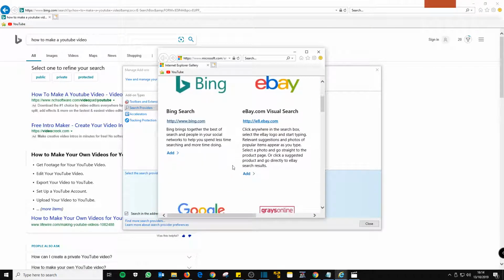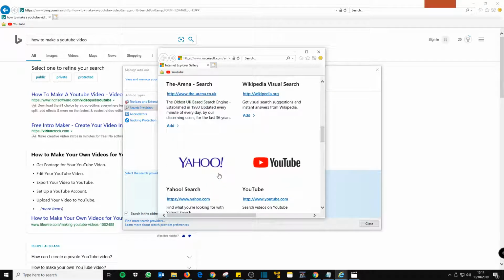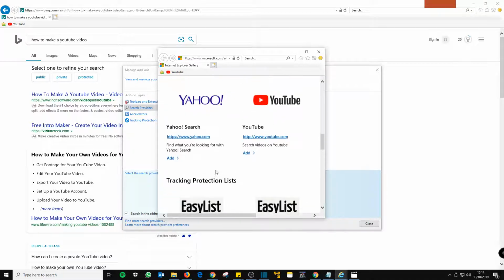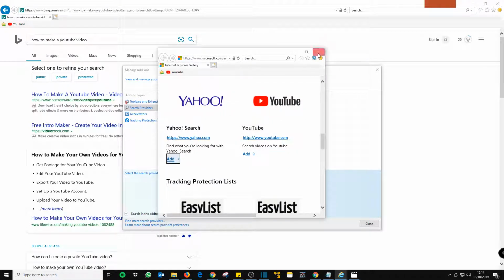and then here we could just scroll down through and we can just add. So if we add Google, we can add Yahoo as well. Okay, so we just close this down